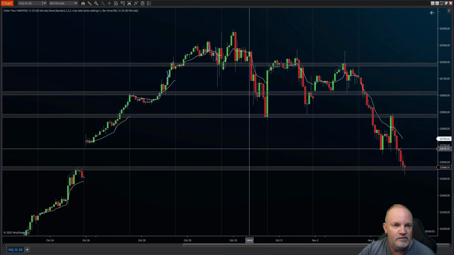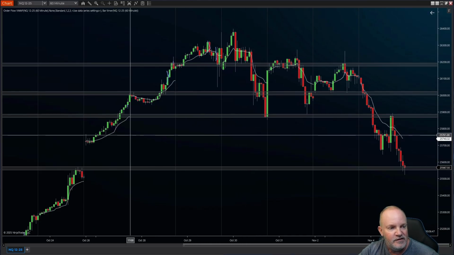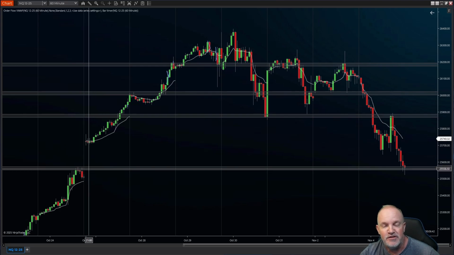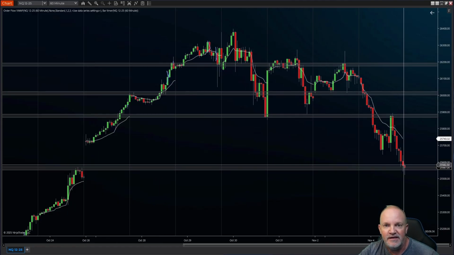I don't know, it's been several days back. I said that I was looking for this one day. It was up in here somewhere to pull back and fill this gap right here. Because usually gaps do get filled. It just might take you a little while. Well, today was the day. As you can see, we pulled all the way back and filled the gap.